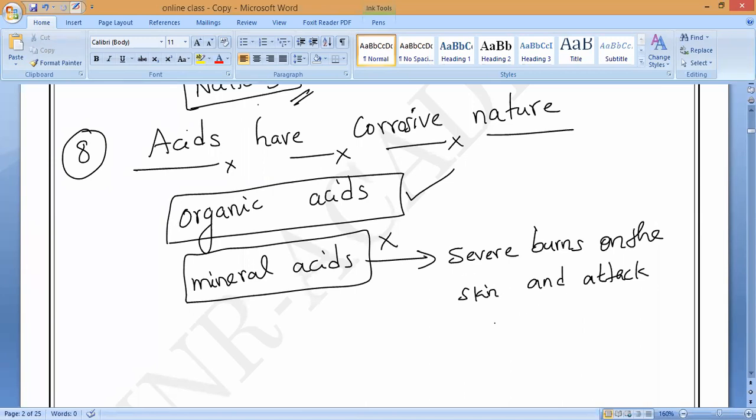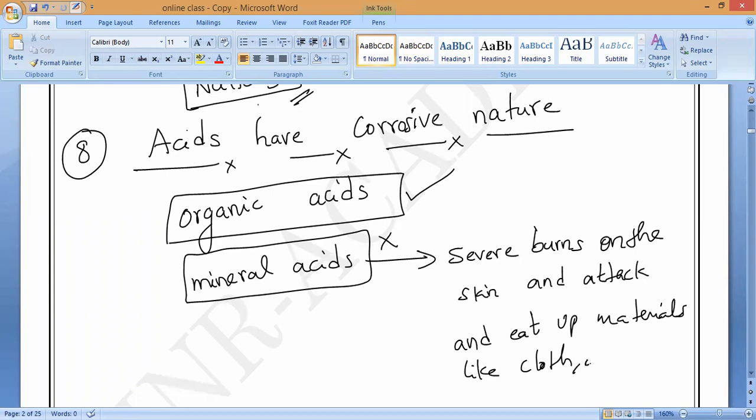They will attack and eat up materials like cloth. If you pour acid on cloth, it will be burned and will disappear, eaten by the acid.